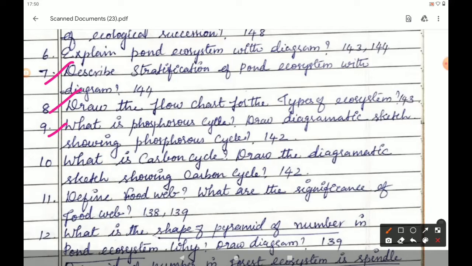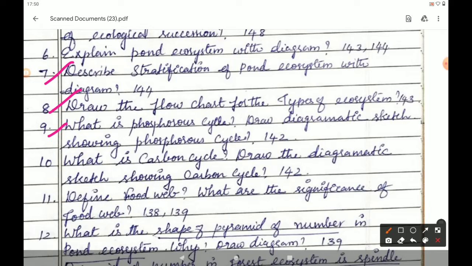Phosphorus is found in the biomolecules like DNA, RNA, ATP, NADP, phospholipid molecules of living organism. Phosphorus is not abundant in biosphere, whereas bulk quantity of phosphorus is present in rock deposit, marine sediments and guano. It is released from the deposit by weathering process. From there till the end of the paragraph, in the next page, page number 143, and also diagrammatic sketch showing phosphorus cycle, figure 7.12, you should draw.